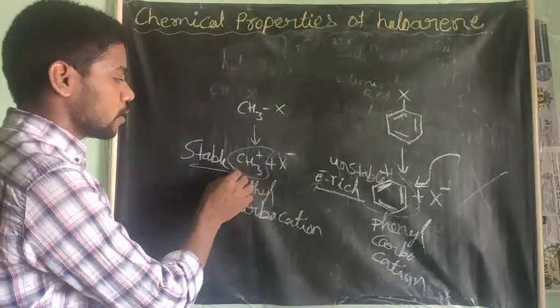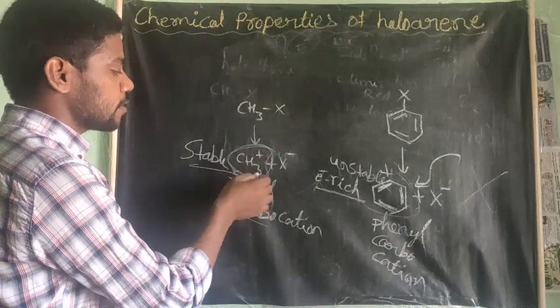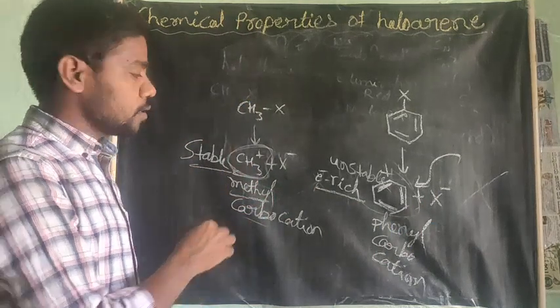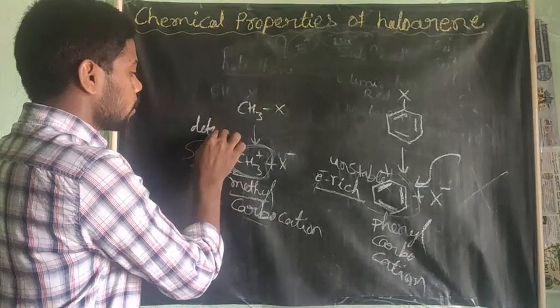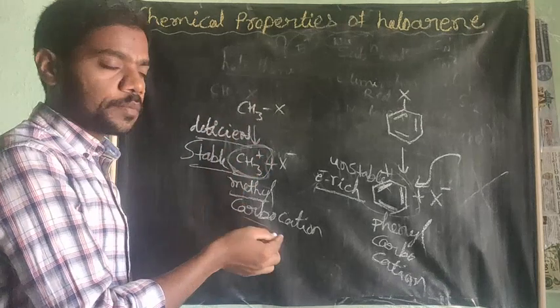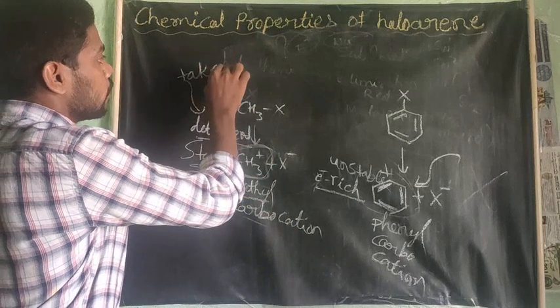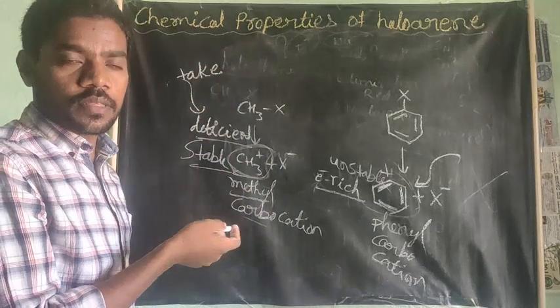But this alkyl carbocation, the methyl carbocation, is electron deficient. Therefore, if it is electron deficient, it will take electrons. If it takes the electron, which is the electron donor?